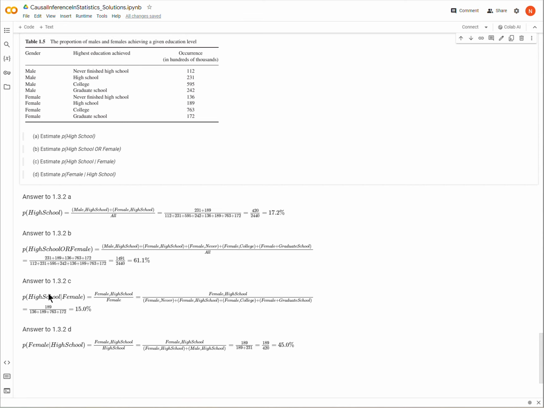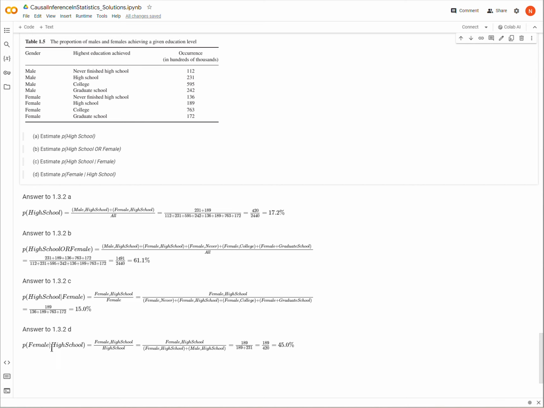Okay, and now we can look at the reverse of this. Rather than asking what is the probability of high school given that it's a female, in other words, what's the probability that a female finishes high school, now we can look at the probability of female given high school. In other words, what is the probability that someone who finished high school is female? This is a different question than the first one, but we go through the same process.